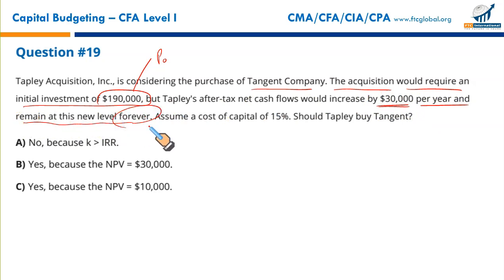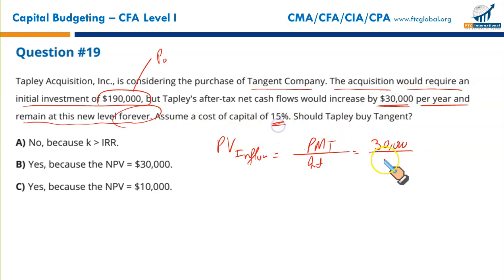Remain at this level forever. It's a perpetuity. So how do we find the present value of inflows of a perpetuity? It's the annual or periodic amount we receive divided by the interest rate. What we are receiving every year is $30,000. What is the rate given? 15%. So dividing 30,000 by 15%, you will get $200,000. This $200,000 is the present value of inflow.